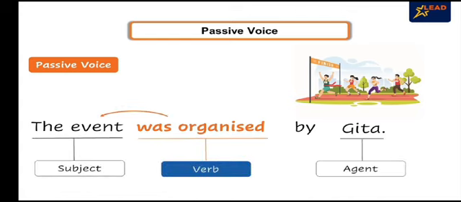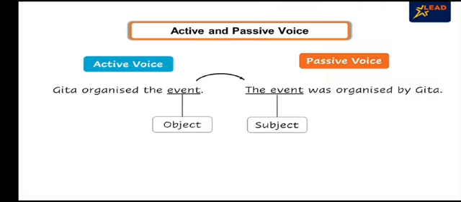Here, the subject, the event, receives the action, was organized, done by the agent, Geeta. Also, note how the word "by" is added before the agent in passive voice. The object of a sentence written in active voice becomes the subject when the sentence is written in passive voice.